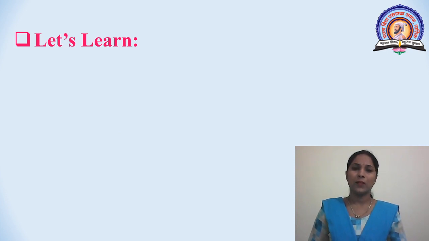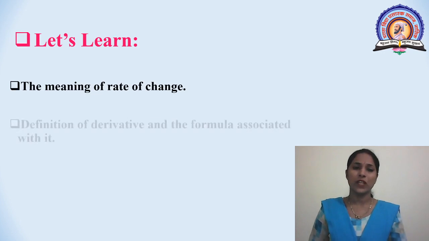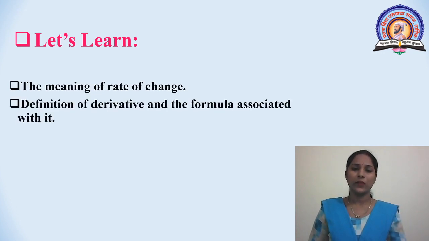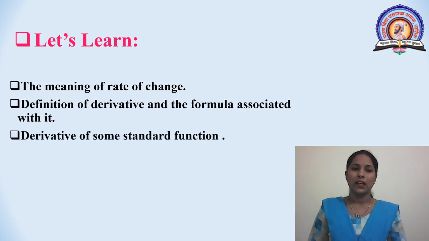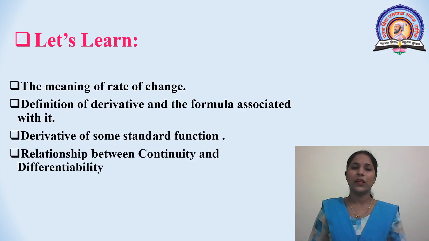And chapter number 9, differentiation. In this chapter we have to study the meaning of rate of change, definition of derivative and the formula associated with it, derivative of some standard function, relationship between continuity and differentiability.